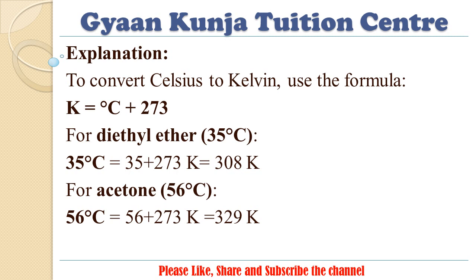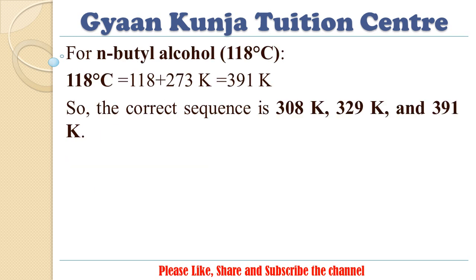For acetone, 56 degrees Celsius equals 56 plus 273, which is 329 Kelvin. For N-butyl alcohol, 118 degrees Celsius equals 118 plus 273, which is 391 Kelvin. So the correct sequence is 308 Kelvin, 329 Kelvin, and 391 Kelvin.